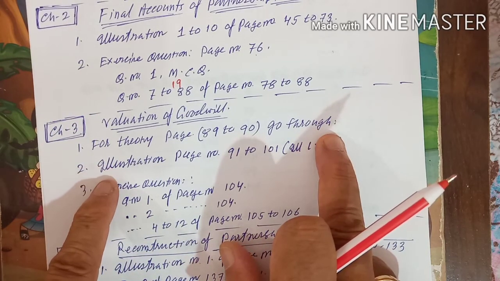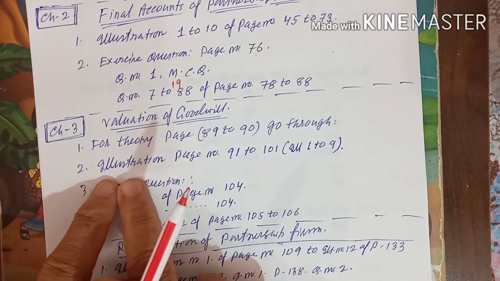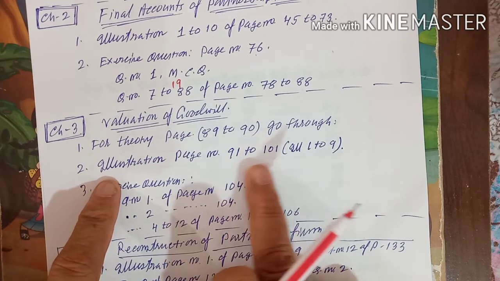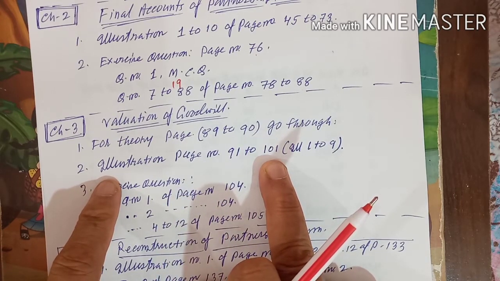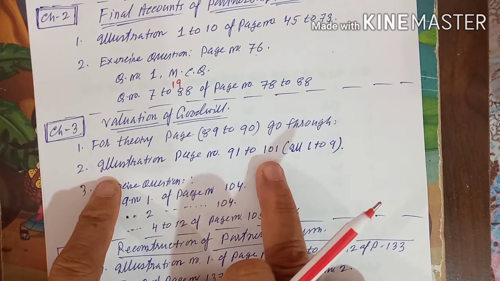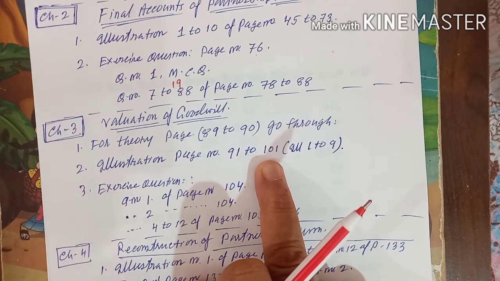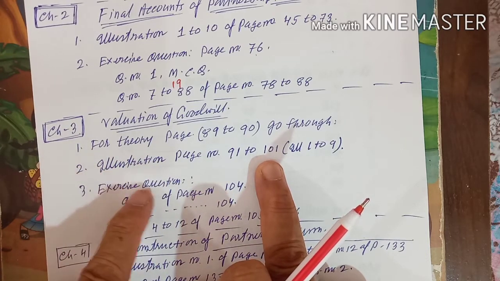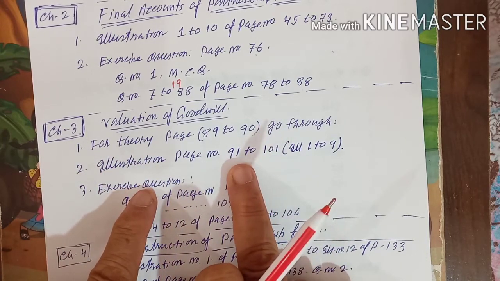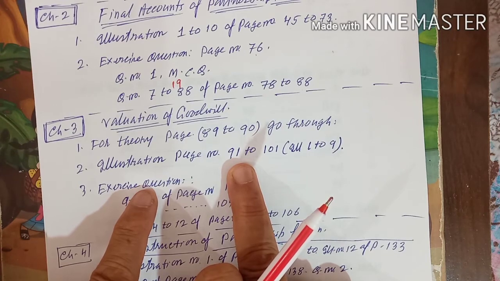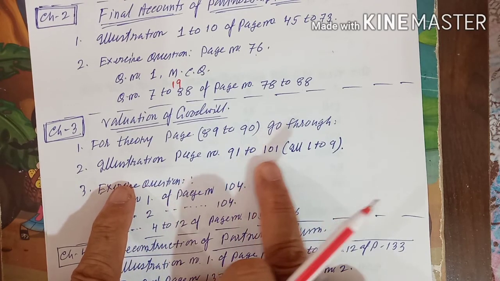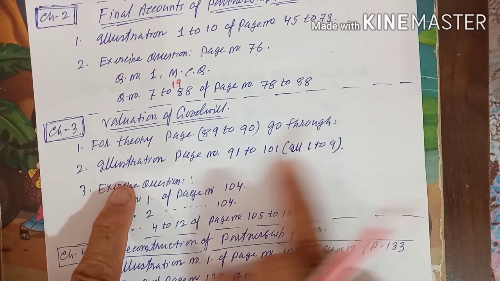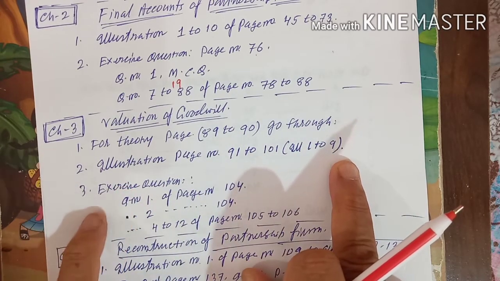Then start going through the illustrations of page number 91 to page number 101, on how to calculate the amount of goodwill by the 4 methods I taught you. The questions as well as the solutions are given, from illustration 1 to illustration 9. Go through that first.